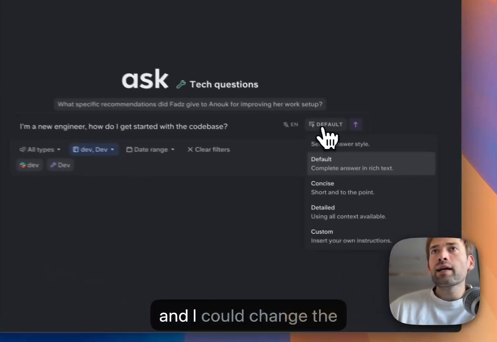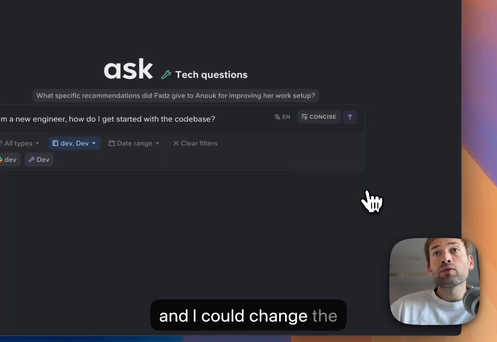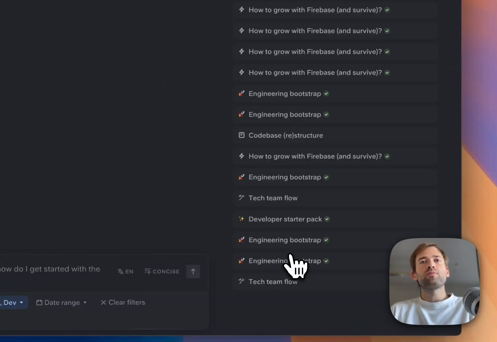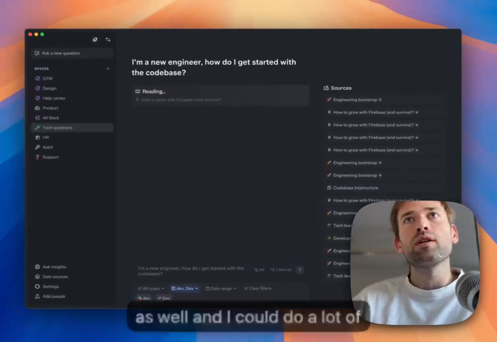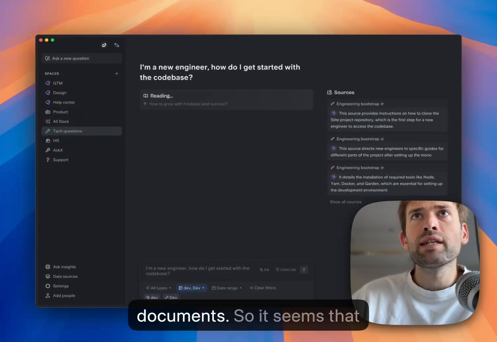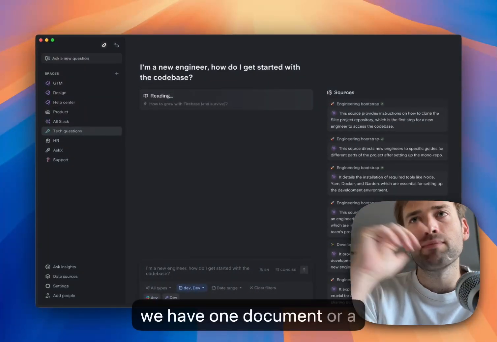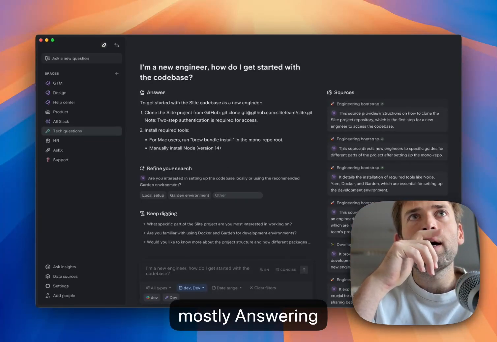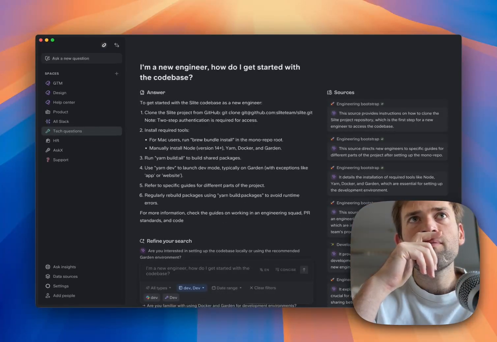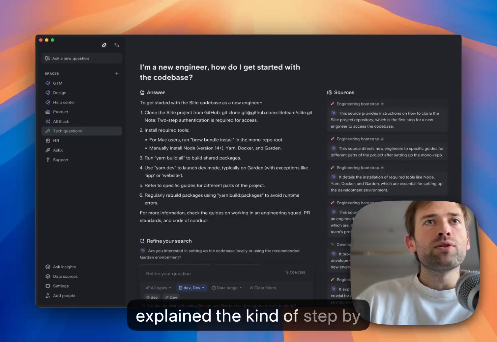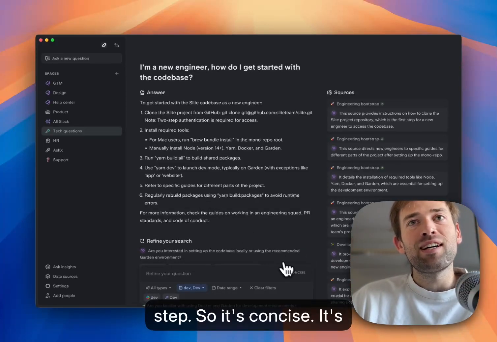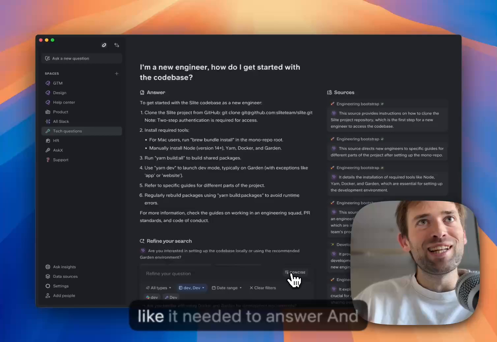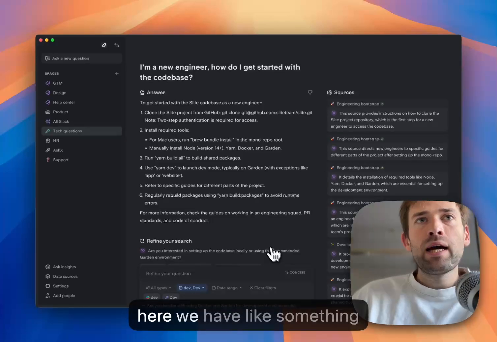and here I can ask for a concise answer, and I could change the language as well, and I could do a lot of stuff. Here it found some documents, so it seems that we have one document or a couple of documents that are mostly answering. It explained the step by step, so it's concise. It's actually a very long list if it really needed to answer.